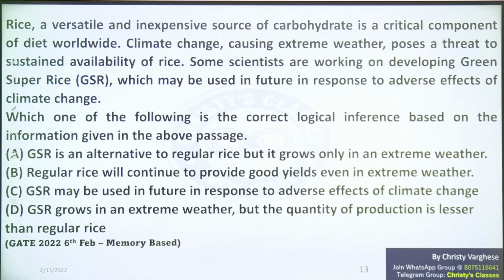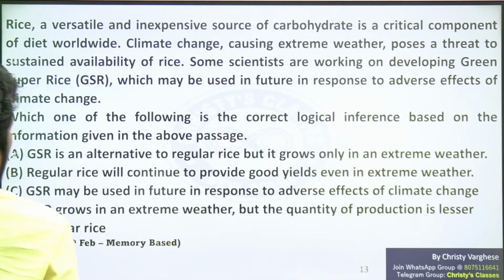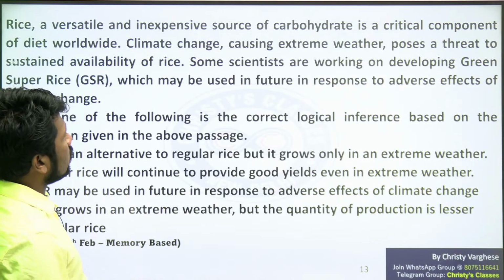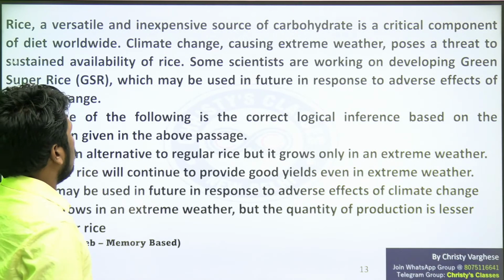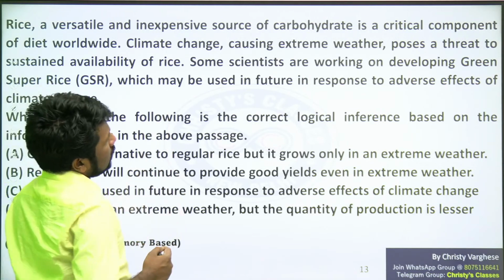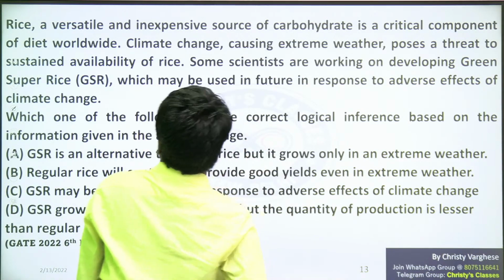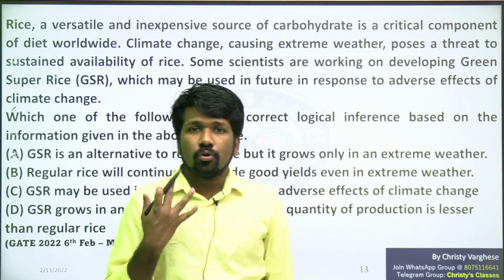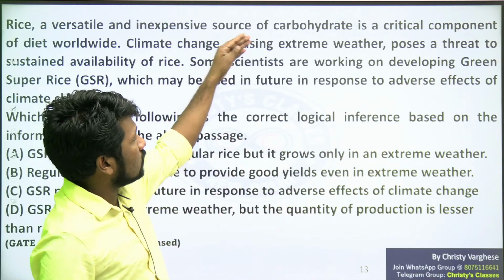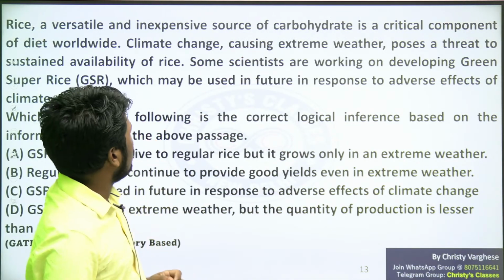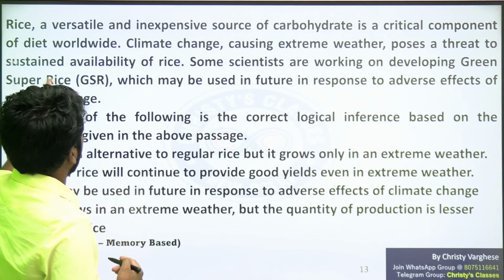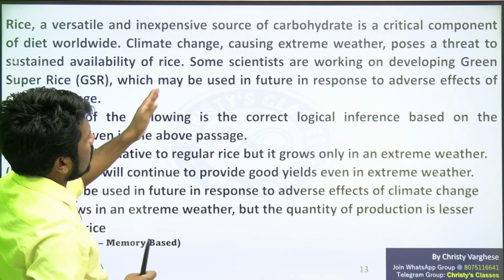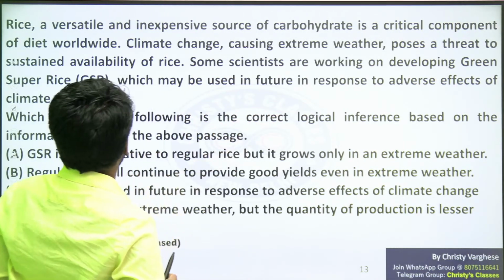Okay, so I'll explain. Rice, a versatile and inexpensive source of carbohydrate, is a critical component of diet worldwide. So rice is an important component in diet all over the world. That is what the first sentence is saying. Climate change causing extreme weather poses a threat to sustained availability of rice. So rice is not available as much as we need due to some reason. What are the reasons? Climate change, which is causing extreme weather. So some scientists are working on developing green super rice. So the passage is saying about an alternative, that is green super rice, which may be used in future in response to adverse effects of climate change.